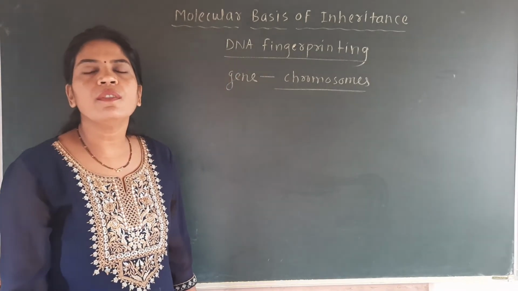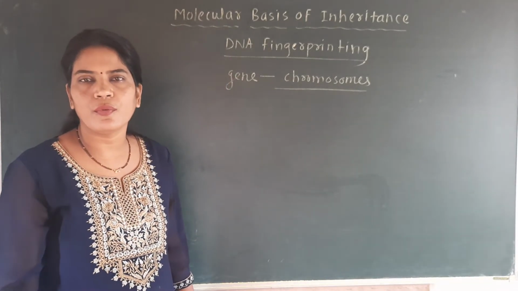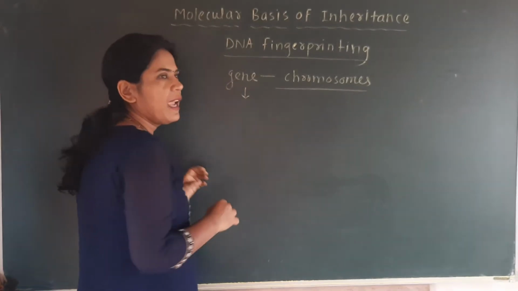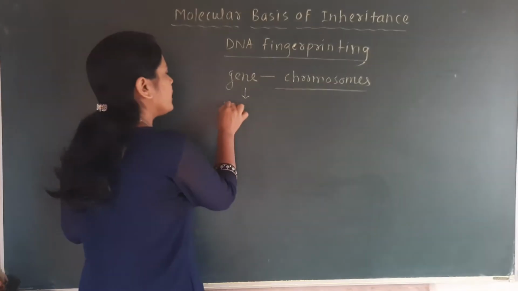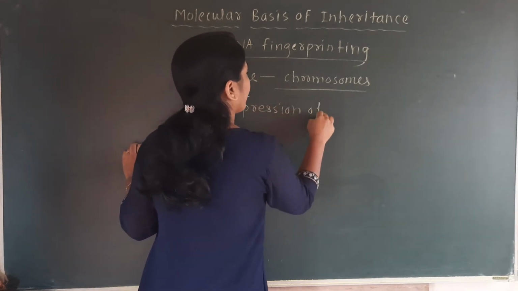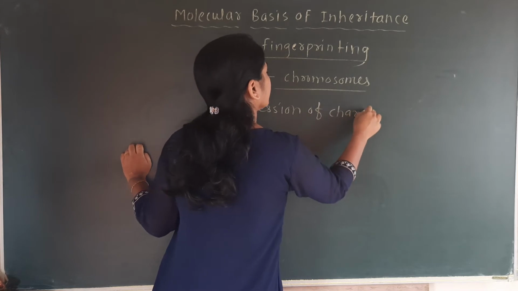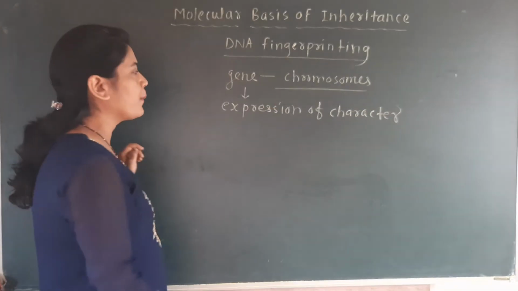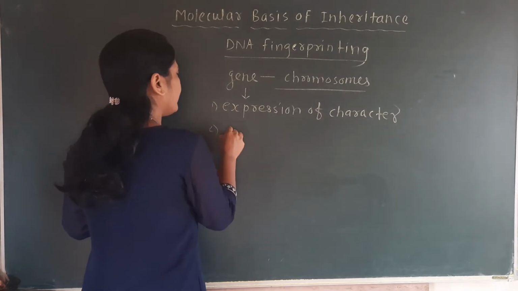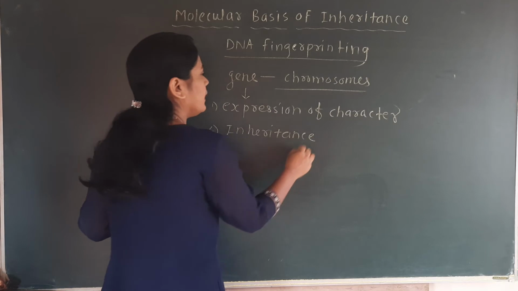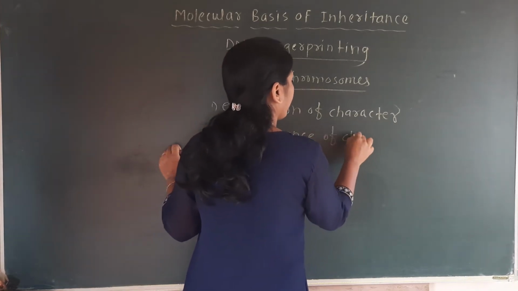Okay, so what is the role of these genes on that chromosome? These genes are responsible for the expression of the character, as well as the inheritance of the character.